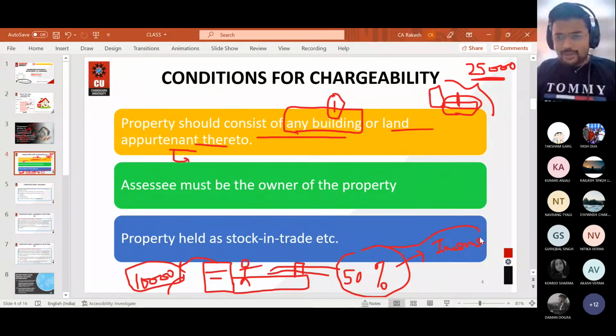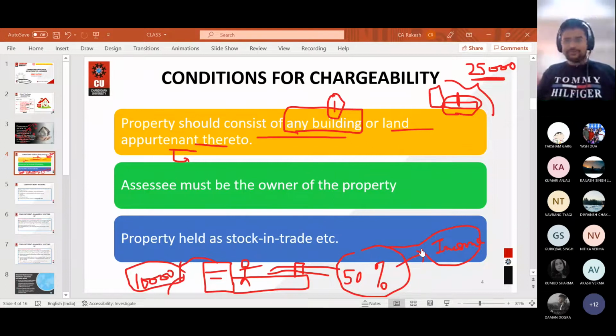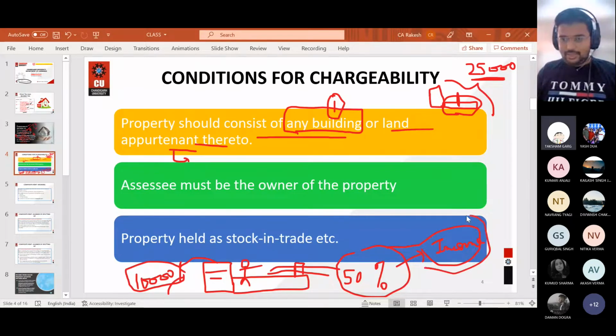The income from the parking which the person is generating, will it be chargeable to tax under income from house property? Yes. Will it be chargeable to tax? The income which is generating from parking. Yes, sir. Okay, now you need to understand, listen to me carefully.